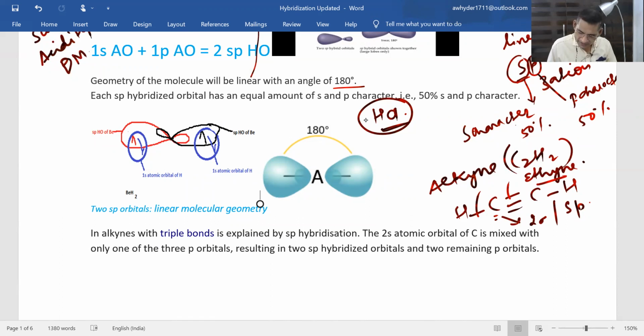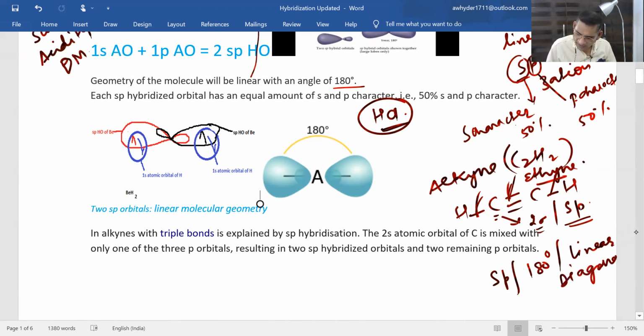Since in this carbon 2 sigma bonds are there, and this carbon is also showing 2 sigma bonds, both will show sp hybridization. So this alkyne will also show sp hybridization. Bond angle will be 180 degrees and their geometry will also be linear, or you can say diagonal. Diagonal hybridization or linear hybridization will be shown.